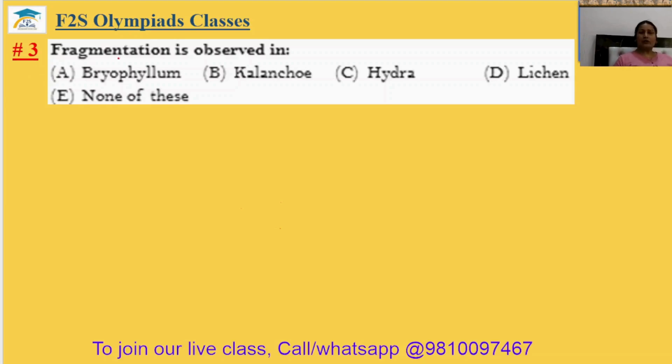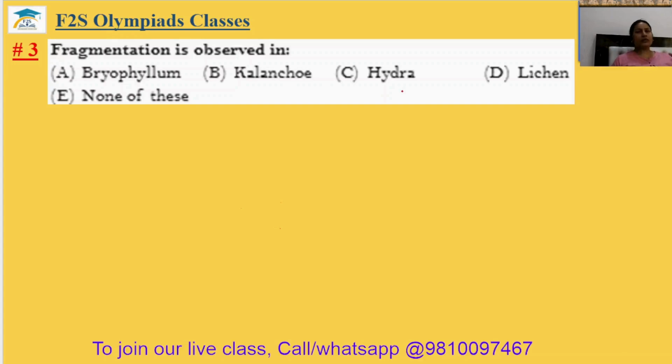Question number 3. Fragmentation is observed in bryophyllum. In the bryophyllum, the new plant is grown through the leaves. Actually, that is vegetative propagation. Kalanchoe. There is also vegetative propagation and the new plant is grown through the leaves only. We have seen this in the previous question. Hydra.